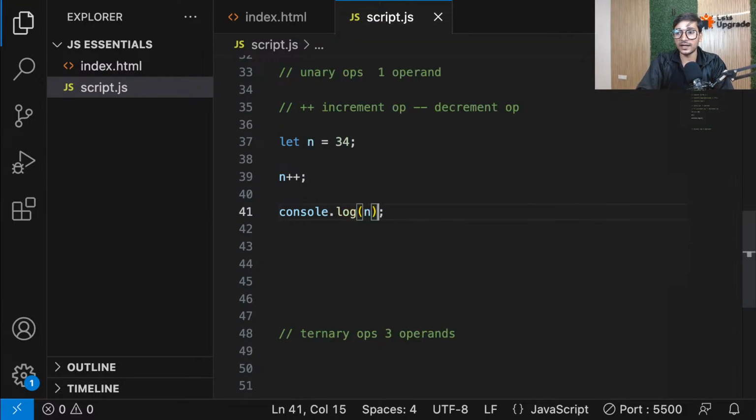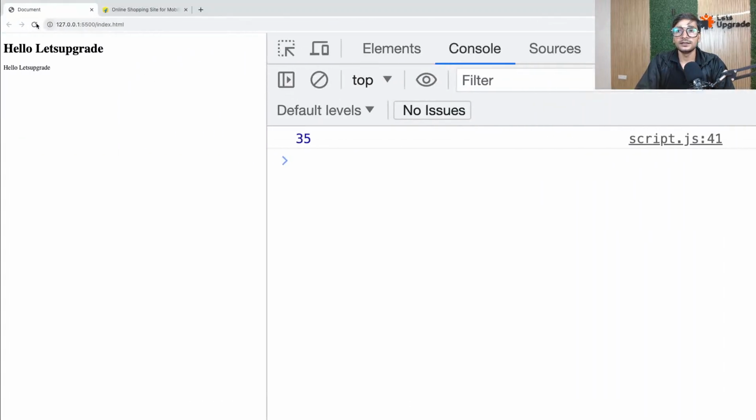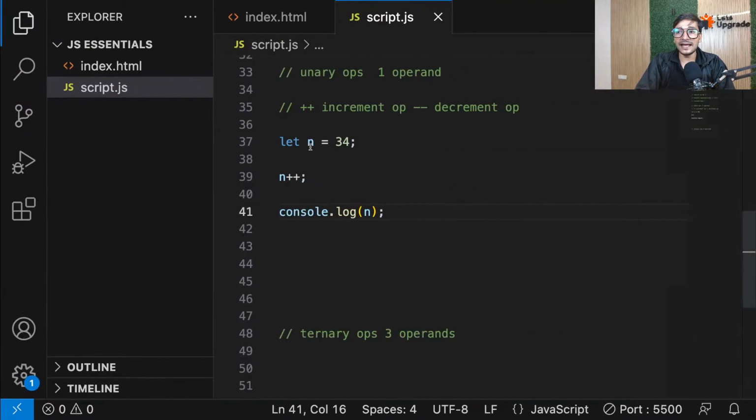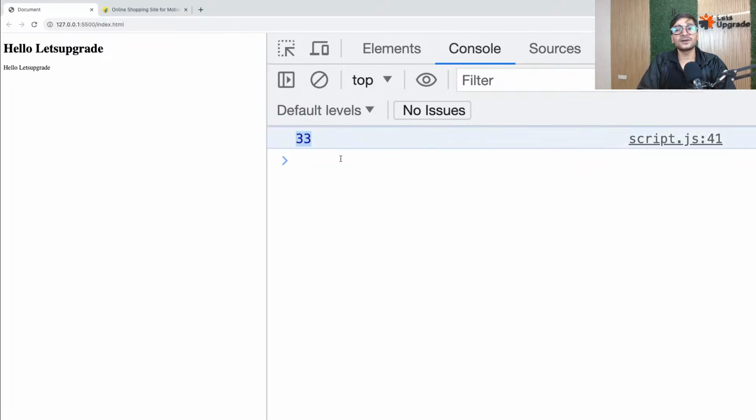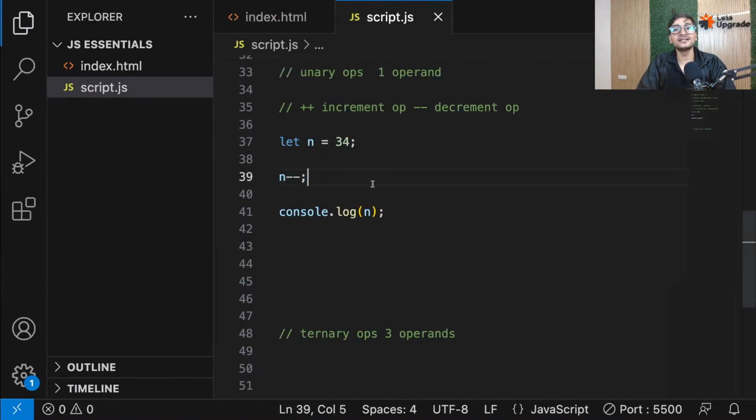So if I go ahead and put n here, you'll see 35. When I created n, it was 34, but when I did plus plus, it increased my value by 1. That's what plus plus does, guys. It simply increases the value of the variable by 1. That's all. In the same way, if I do minus minus, it will decrease the value of 34 by 1. So n minus minus should become 33. And here we go. See that? That's what they do, and that's why they are called unary operators, because they only work with one operand. Their main job is to either increase the value by 1 or decrease it by 1.